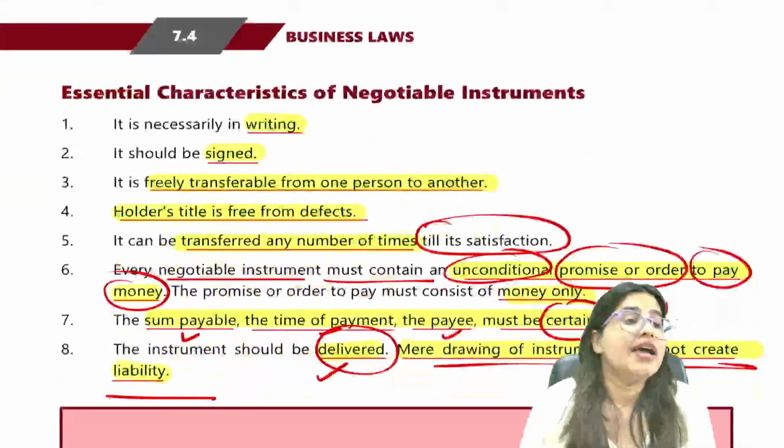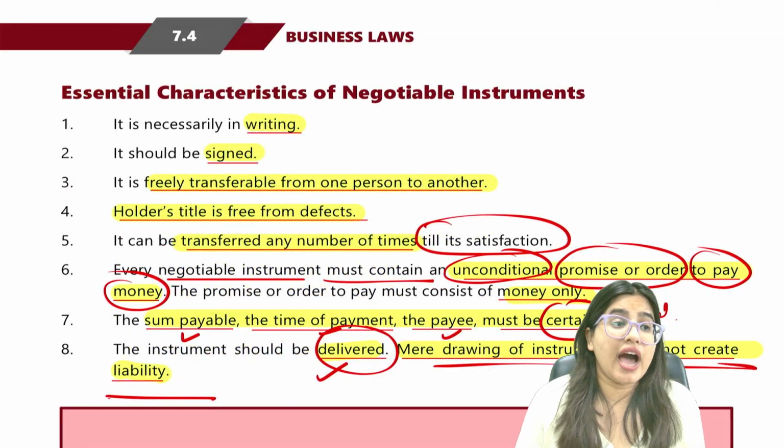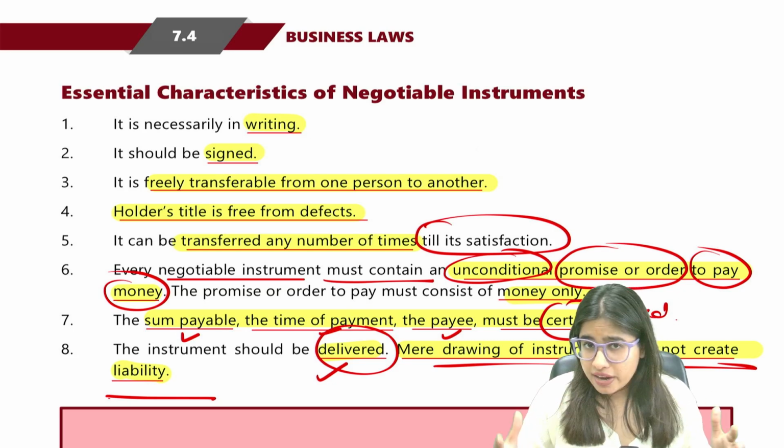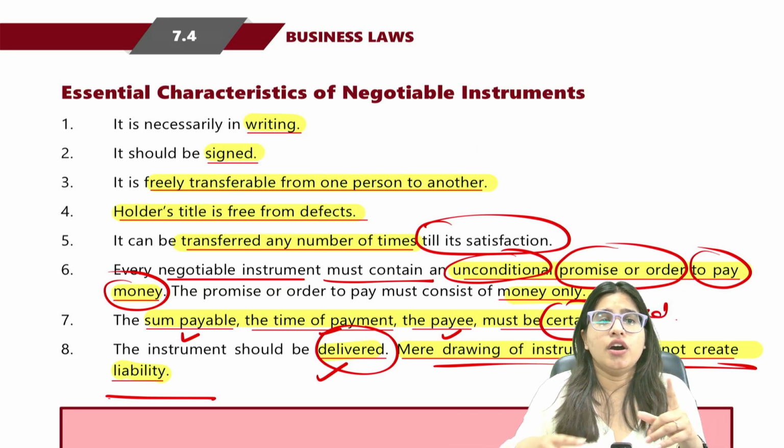So these are all the essential characteristics of a negotiable instrument. I hope this is clear. Please revise it before we do the next lecture.